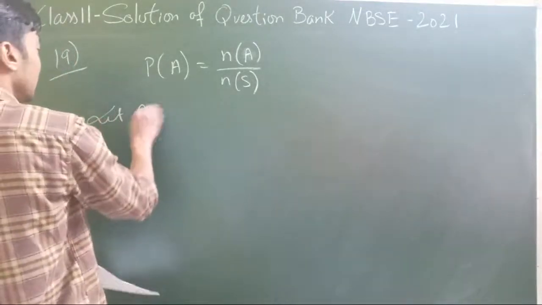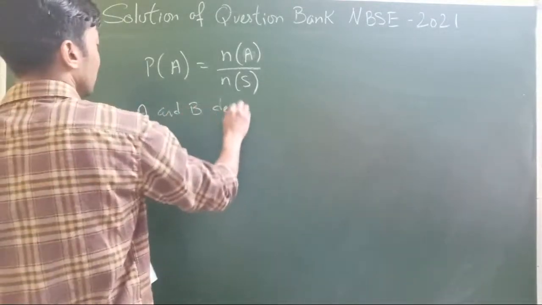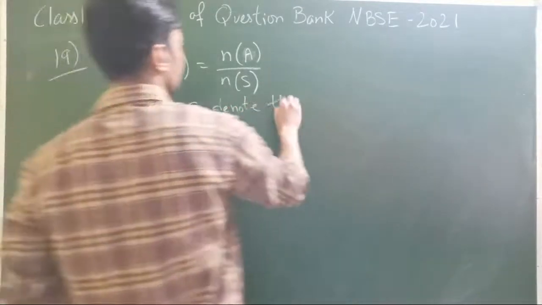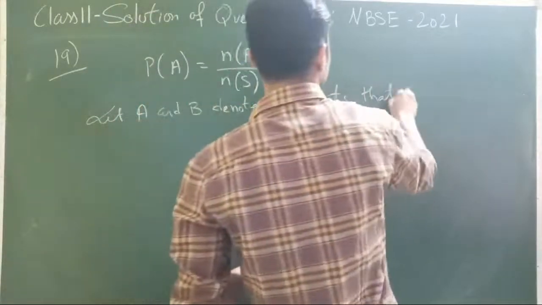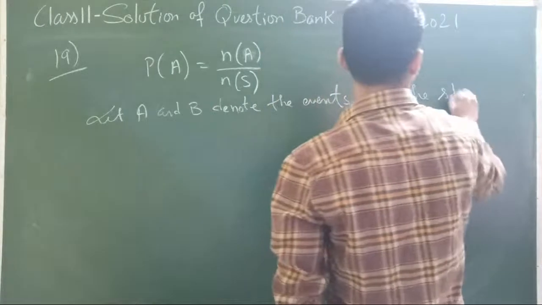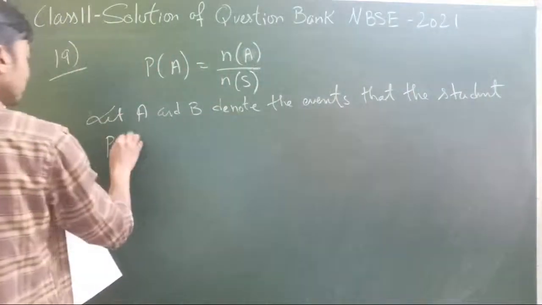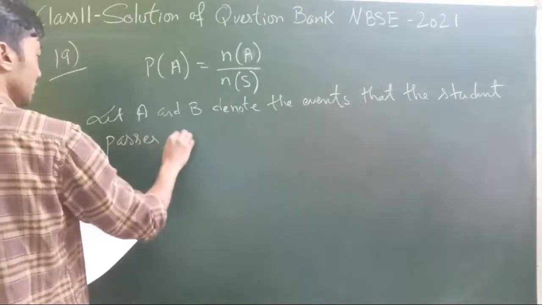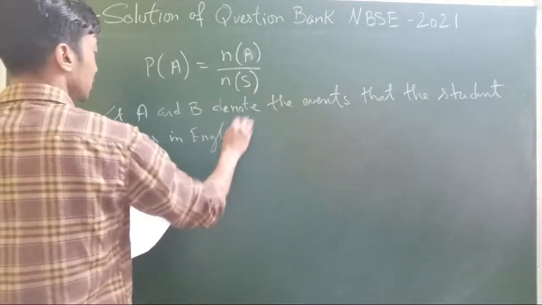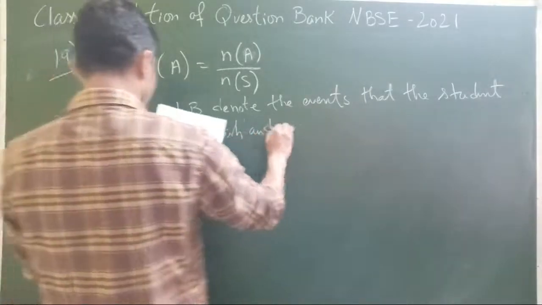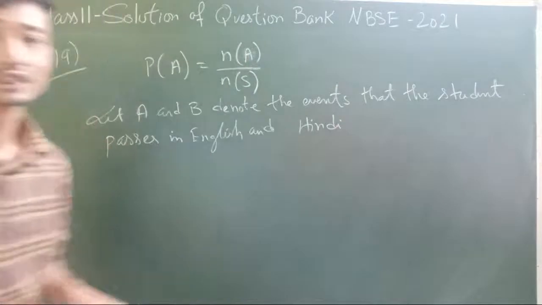Let A and B denote the events that the student passes in English and Hindi.